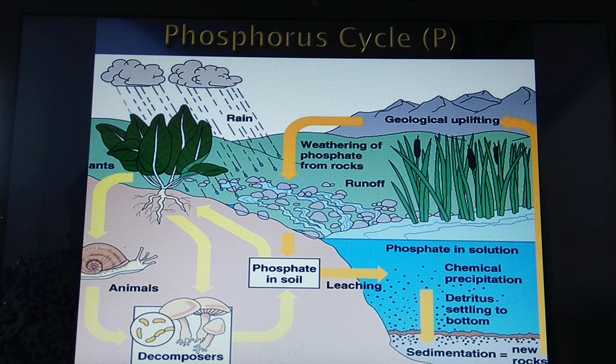So eutrophication can be asked for 1 mark, and the reasons for eutrophication can also be asked for 1 mark. The cycle can be shown without labeling, as I said already, in the question paper. You have to identify which cycle it is, and whatever blank spaces are given, you have to label them. Or directly the question will be there: describe the phosphorus cycle with the help of a labeled diagram. So this is all about the phosphorus cycle. Here we come to the end of the nutrient cycles. In the next part, we are going to study ecological succession.